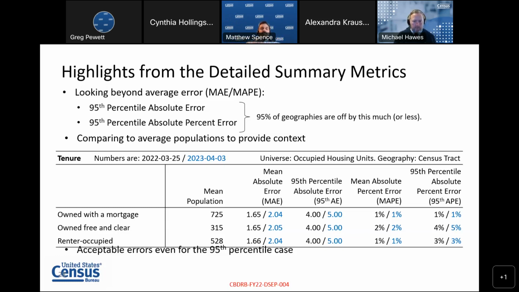So we've decided that these are acceptable errors, even for the 95th percentile cases. These 1% errors at the 95th percentile, missing by about 5 units out of a mean population of about 315, are acceptable errors, whether you're looking at overall absolute error or absolute percent error, in order to preserve privacy and confidentiality. Next slide, please.